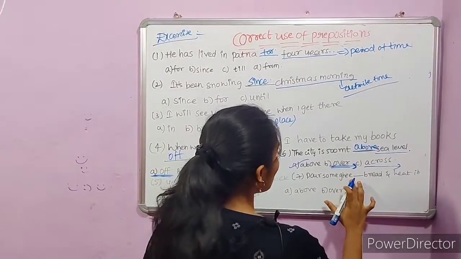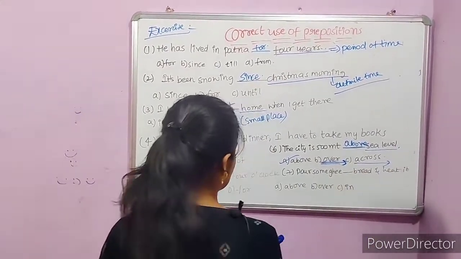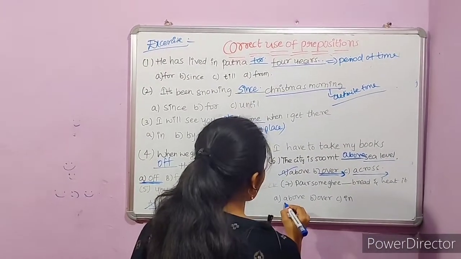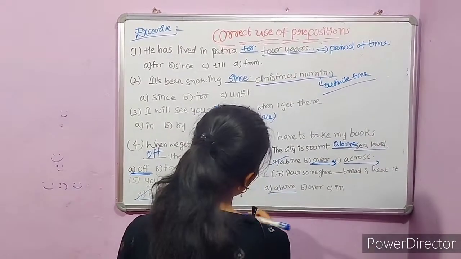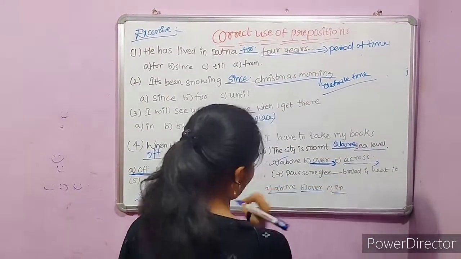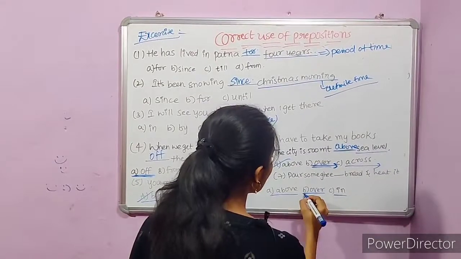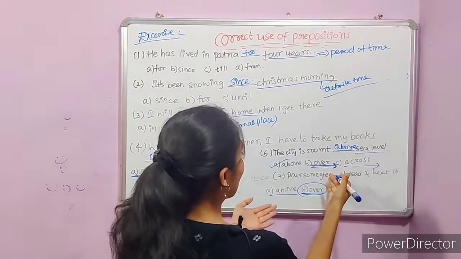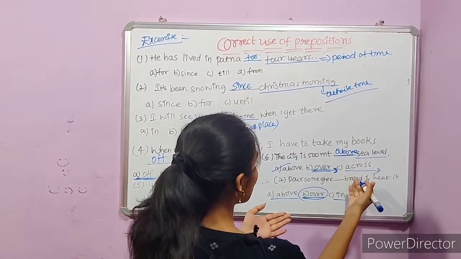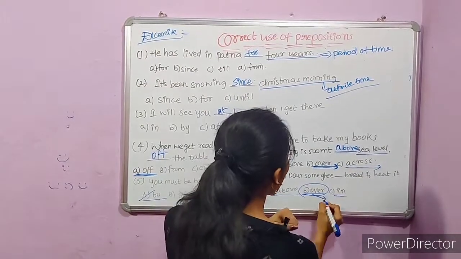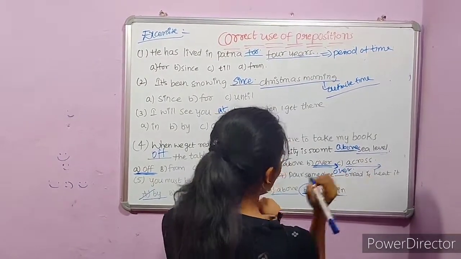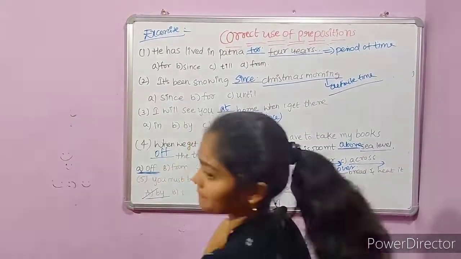Pour some ghee dash bread and heat it. The options are above, over, in. Here, if we pour ghee, it would be in contact with the bread, right? Therefore, over is the appropriate preposition to use over here.